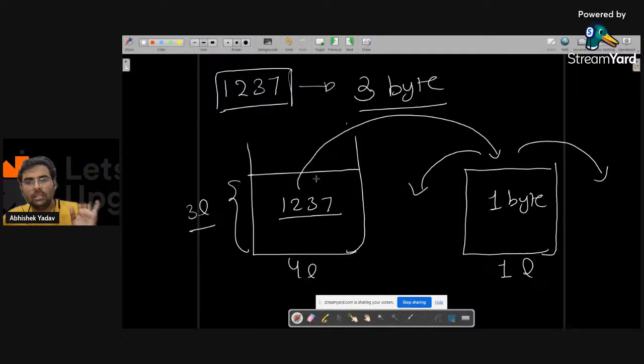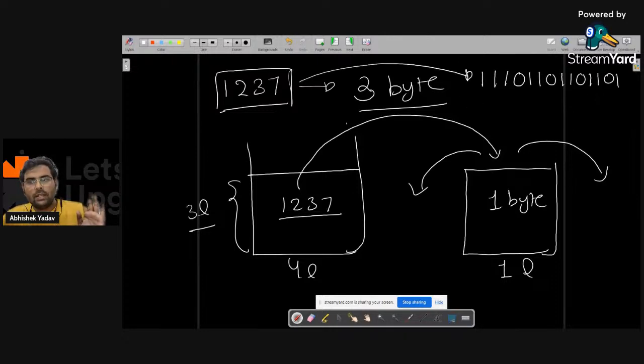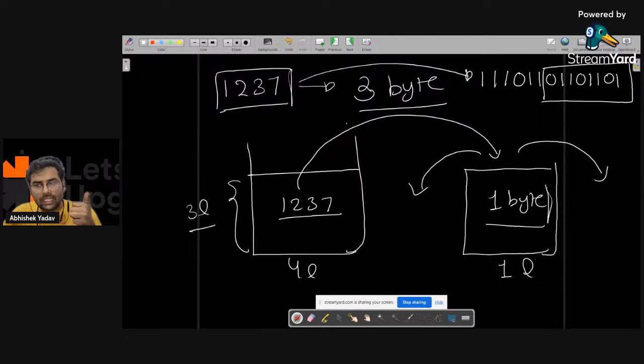Okay, let's assume 1 2 3 7. The binary format is what? Let's assume this one, 1 1 0 1 0 1 0 1 0 1 1 0. And let's assume this is the binary format of 1 2 3 7. This 1 liter will say, hey, I will just take the first 8 bit. Okay, it will say, hey, I will just read this 8 bit, because I have just 1 liter capacity, I have just 1 byte capacity. So here some data will get stored.